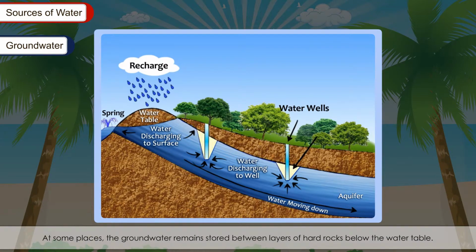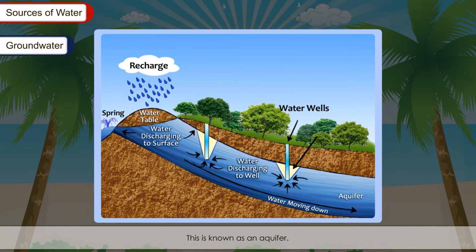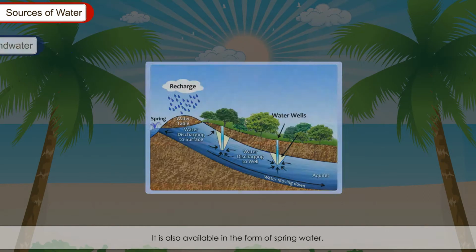At some places, the groundwater remains stored between the layers of hard rocks below the water table. This is known as an aquifer. Water in the aquifers can usually be pumped out with the help of tube wells or hand pumps. It is also available in the form of spring water.